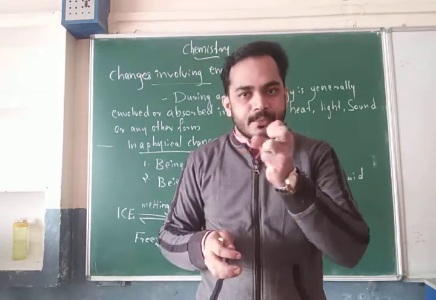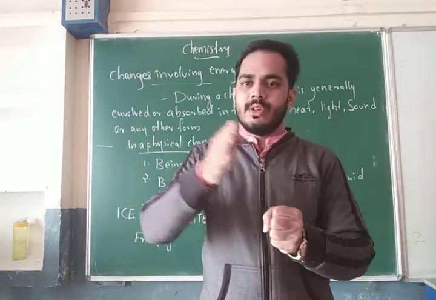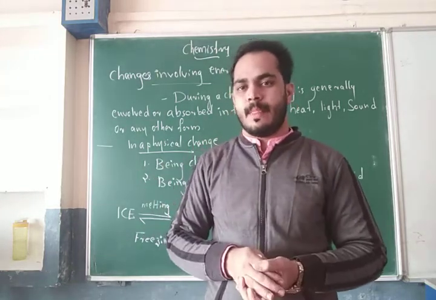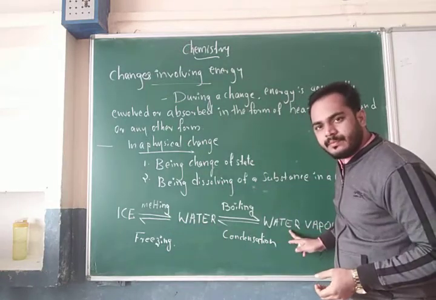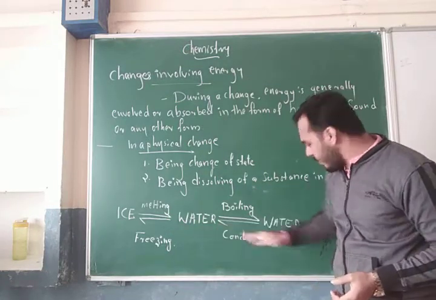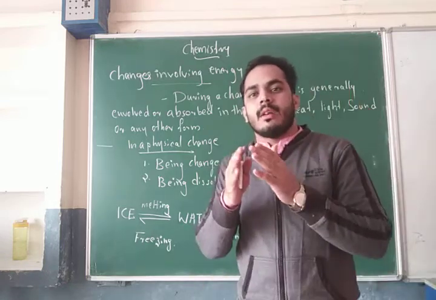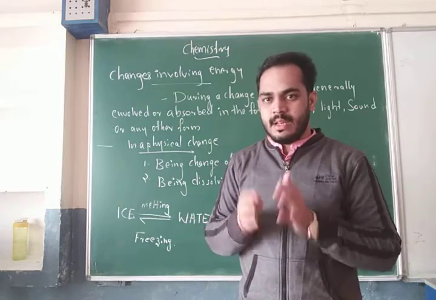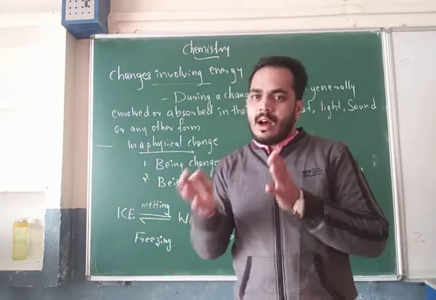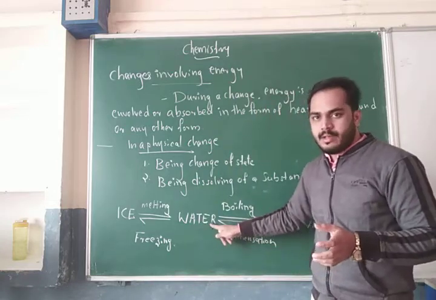The heat is absorbed, as a result the liquid changes into water vapor. The reverse, the water vapor changing to water: here the heat energy is released, as a result it comes back to the original form, water.